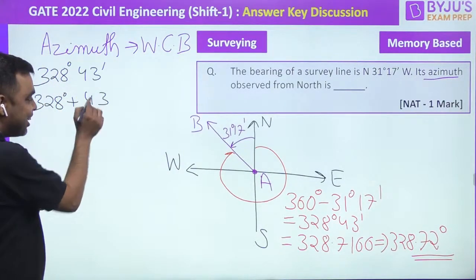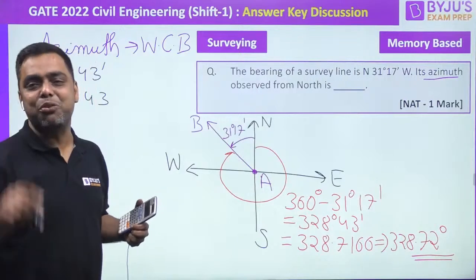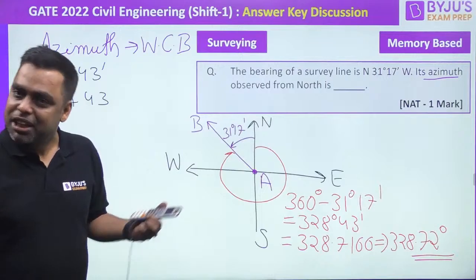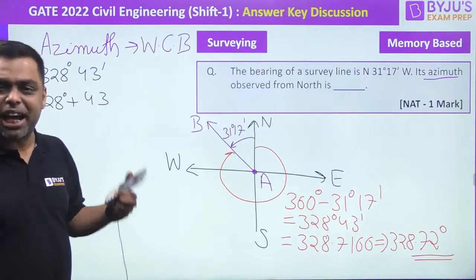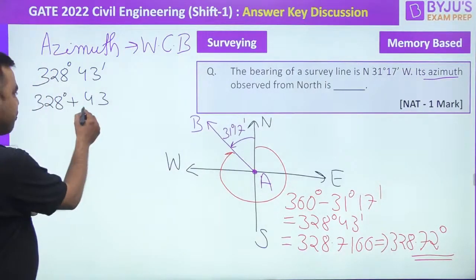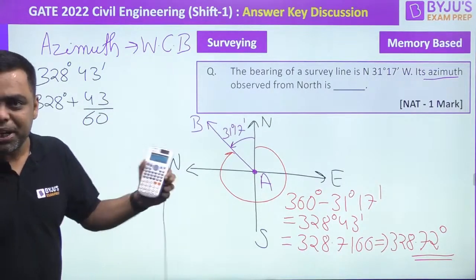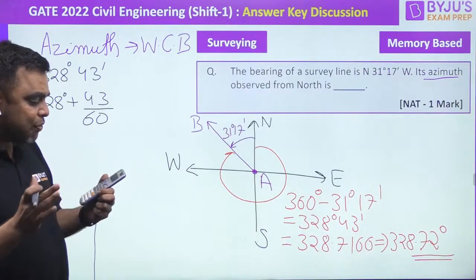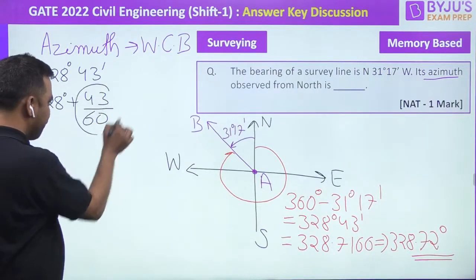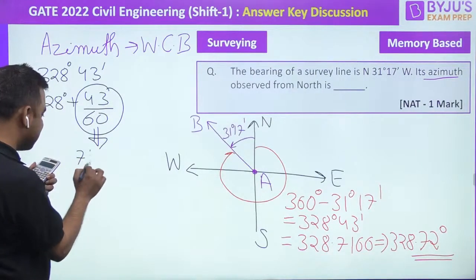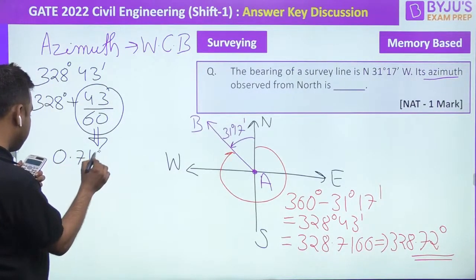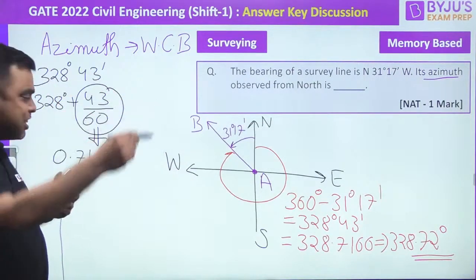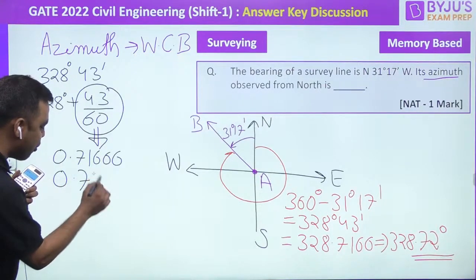Plus 43. I have to convert 43 minutes into degrees, right? And we know that 1 degree has 60 minutes and 1 minute has 60 seconds. So it's simply divided by 60. So 43 divided by 60. That value is 0.71666, right? And it's an iterative series, so basically we would put it as 0.72.